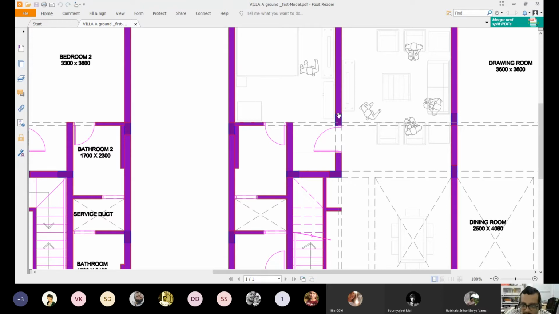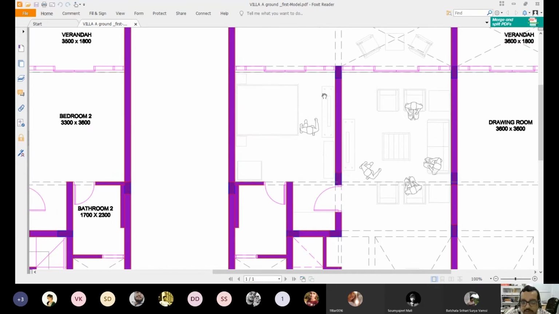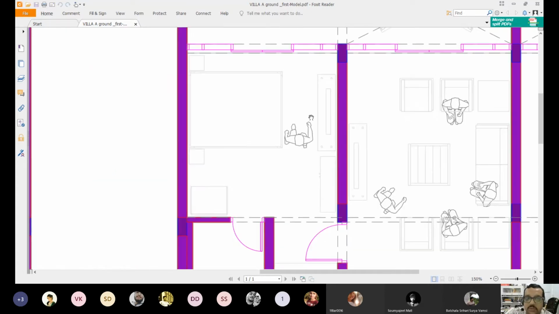So I have to place it. See the location. I have just placed the TV cabinet along the wall. Here also in the bedroom, I have placed the TV cabinet along the wall. That's where the design comes in. You should not be arbitrarily placing everything.